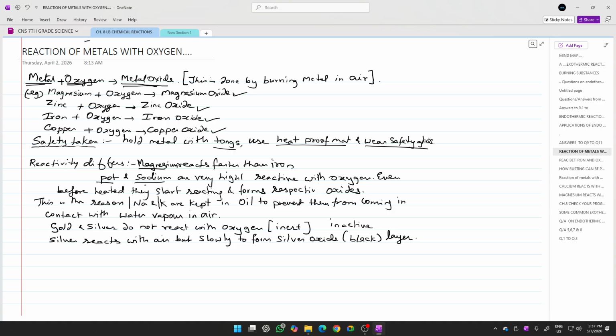So potassium and sodium are very highly reactive with oxygen, and therefore even before they are heated, they start reacting with the oxygen and form the respective oxide. That is, if it is potassium, it will form potassium oxide. If it is sodium, it will form sodium oxide. But these reactions are highly reactive and they are explosive.